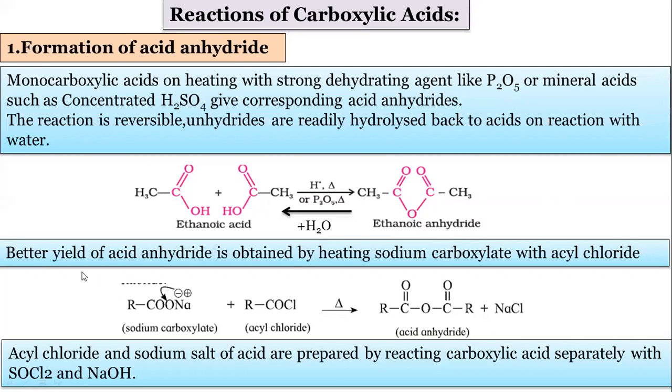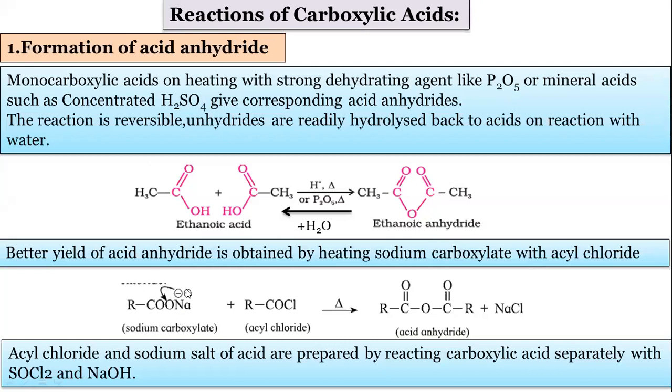A better yield of these anhydrides can be obtained when sodium carboxylate is treated with acyl chloride. This is another reaction by which we can prepare the anhydride. Sodium carboxylate is the sodium salt of carboxylic acids. When carboxylic acids are treated with NaOH, we get this sodium carboxylate.